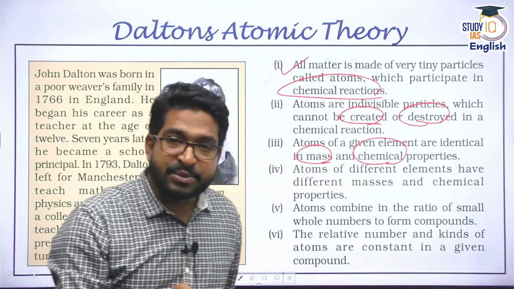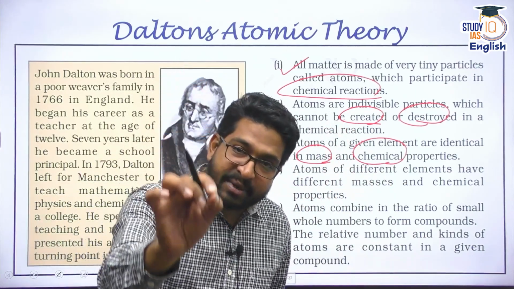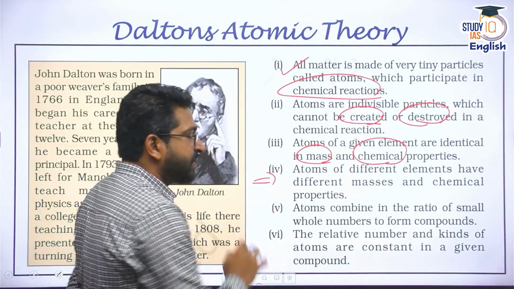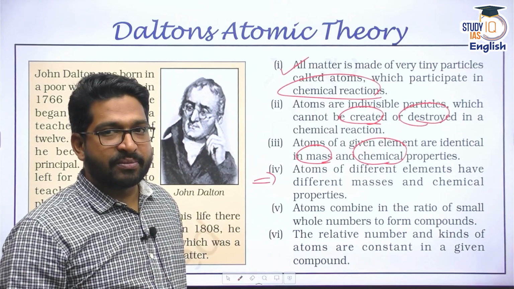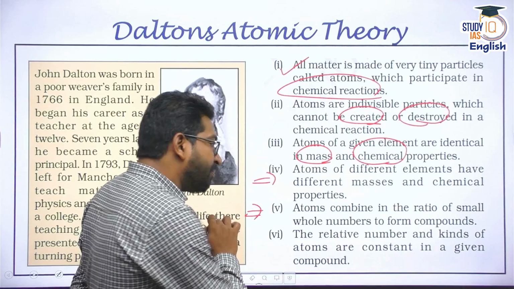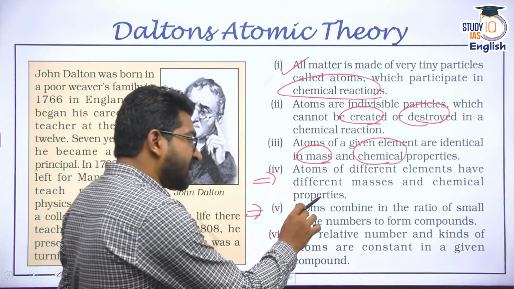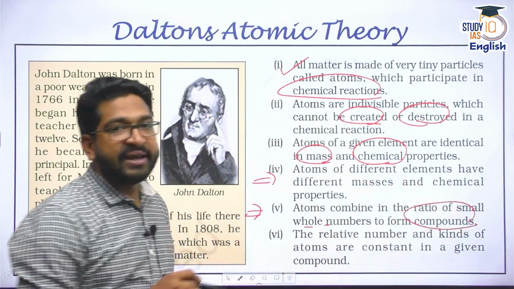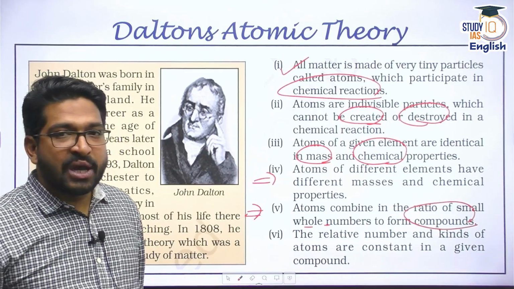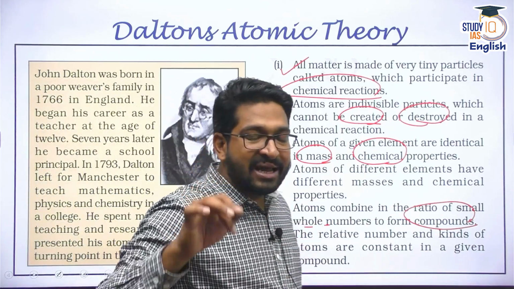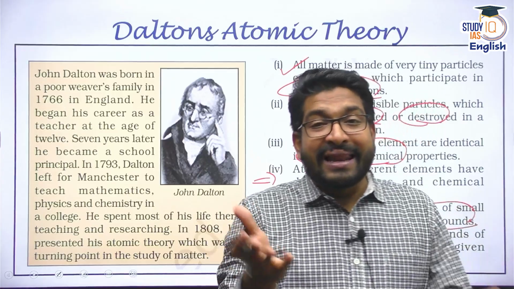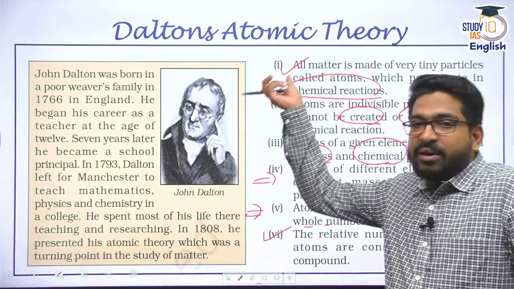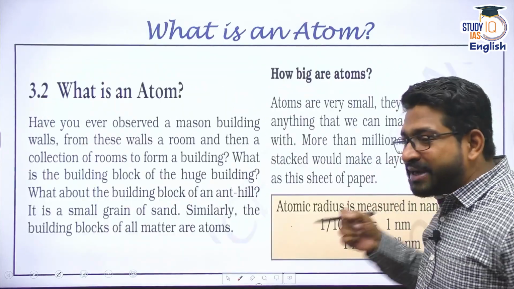So it is because of the atoms. Atoms have mass. Atoms give certain chemical characteristics to the elements or the compounds. And atoms of different elements have different masses and different chemical properties. And he also said atoms can combine in a ratio of small whole numbers to form compounds. And finally, the relative number and kinds of atoms are always constant in a given compound. So these are the laws given by Dalton, which laid the foundation for the entire chemistry or chemical understanding, right? Chemical reactions. So what is an atom now?